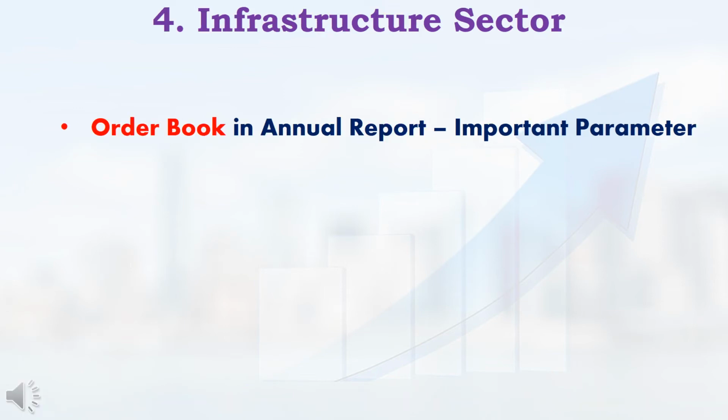Next, we are going to see the infrastructure industry. In an infrastructure company's annual report, you check the order book. The company that has more orders in hand will have a positive sign. So, in infrastructure companies, you have to give more importance to the order book.